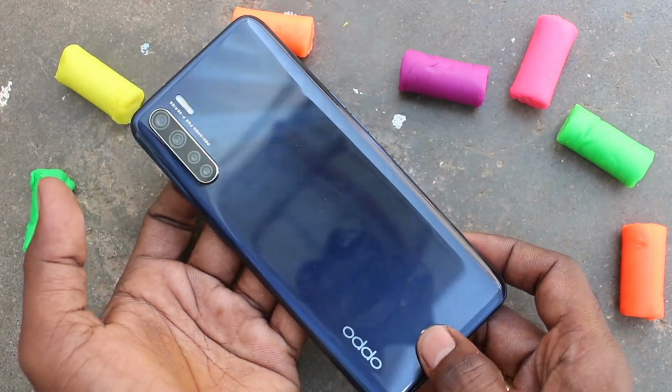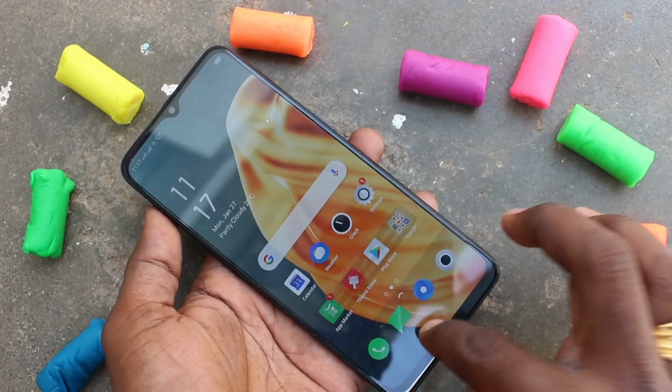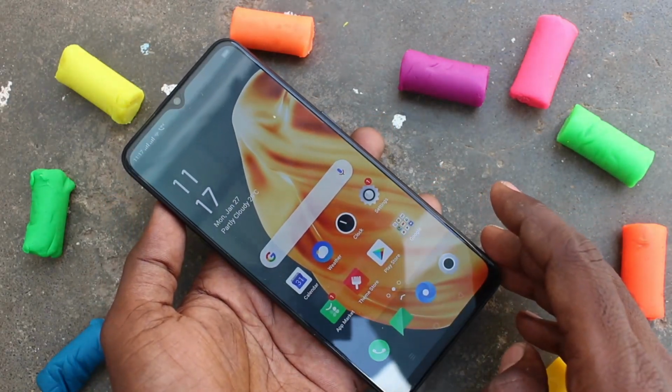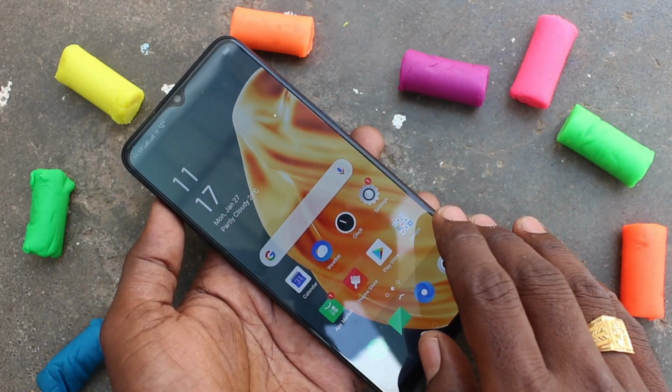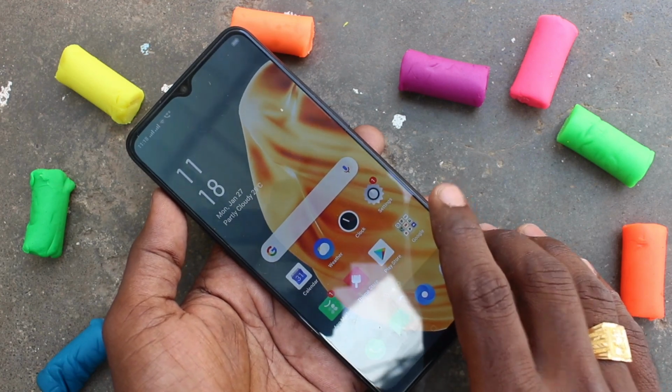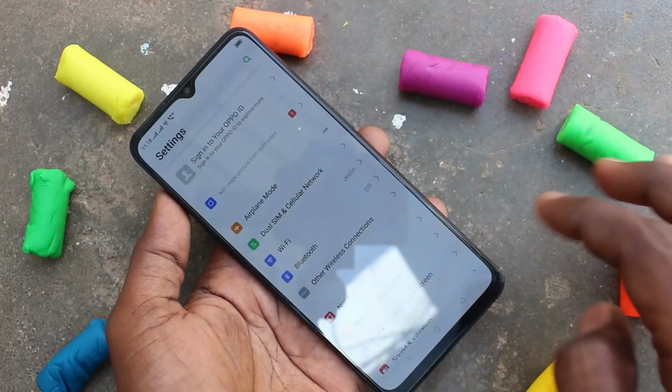This is Oppo F15 smartphone. In this video, we will learn how you can set ringtone in your phone Oppo F15. First of all, you need to go to the settings in your phone. Click here for settings.